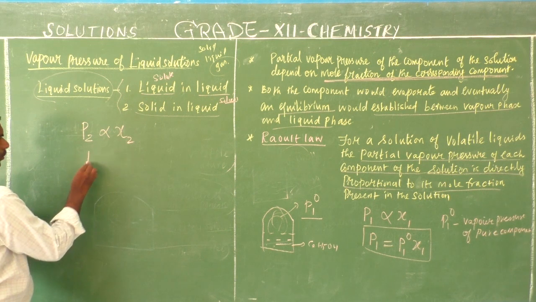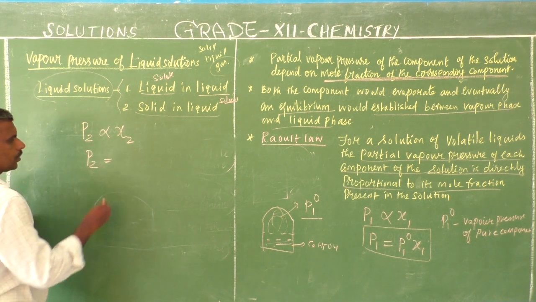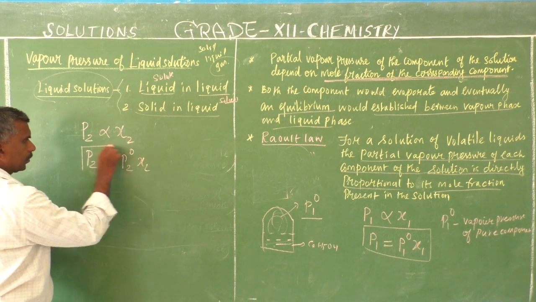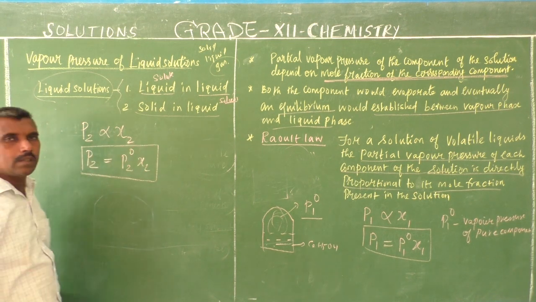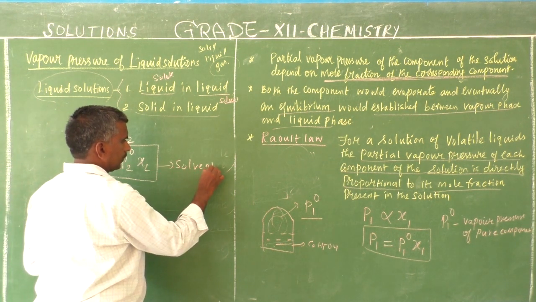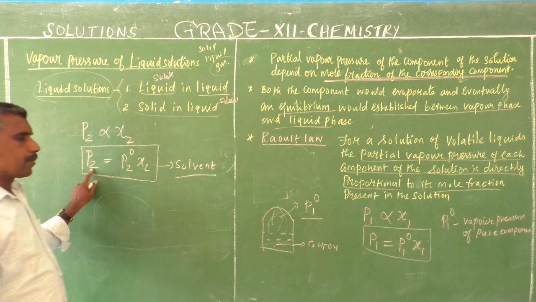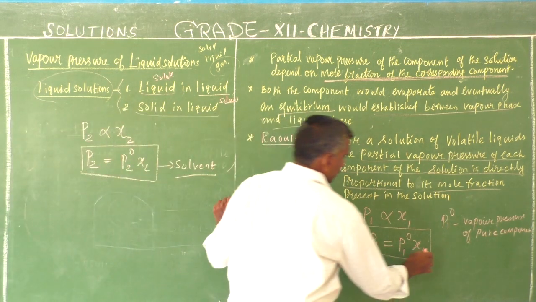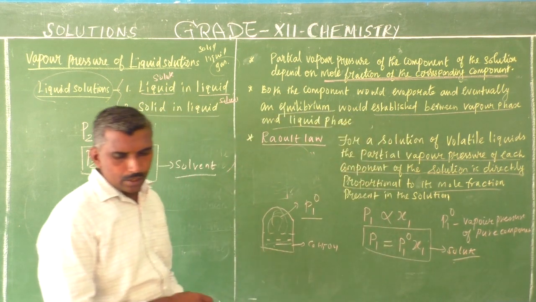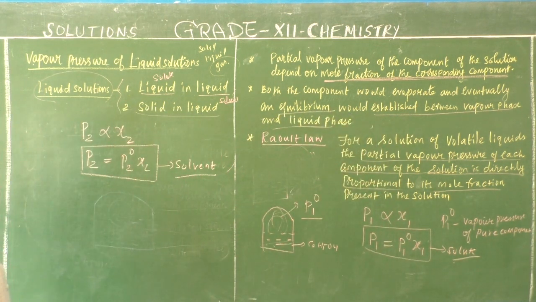Now P2 is equal to P2⁰ x2. This is the solvent's partial pressure, and the previous one is the solute's partial pressure.